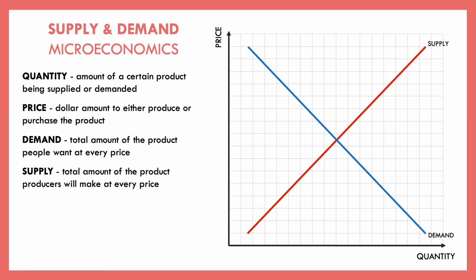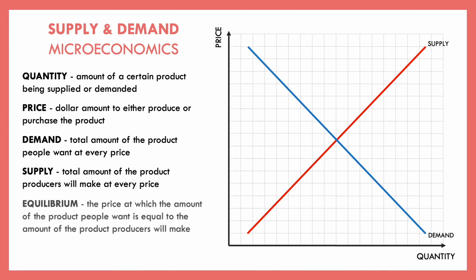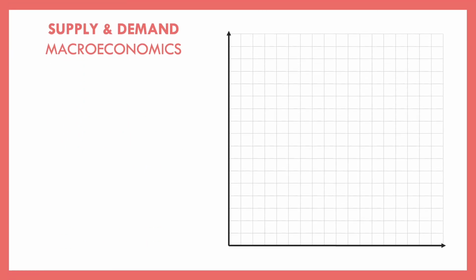And we said that the intersection of those two points, where the quantity demanded equals the quantity supplied, is known as our equilibrium. There is some equilibrium price with some equilibrium quantity, where we can see at what specific price the amount that people want is exactly equal to the amount being provided. But remember, with microeconomics, this is specific to an individual market. Well, what happens when we're trying to look at the entire economy? This graph is going to look similar, but it's going to have some key differences.